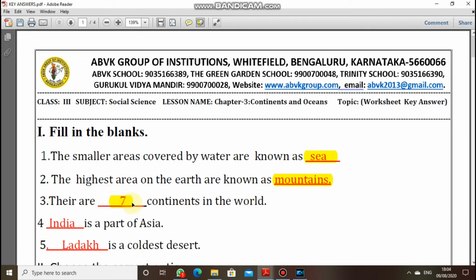Third question is, there are dash continents in the world. There are 7 continents in the world. Fourth question is, dash is a part of Asia. India is a part of Asia. Fifth question is, dash is the coldest desert. Ladakh. Ladakh is the coldest desert.